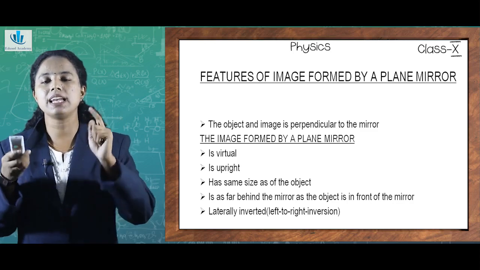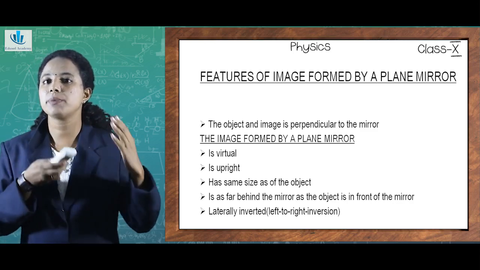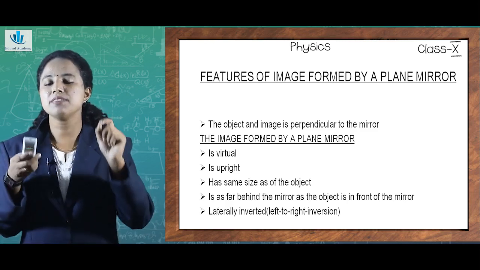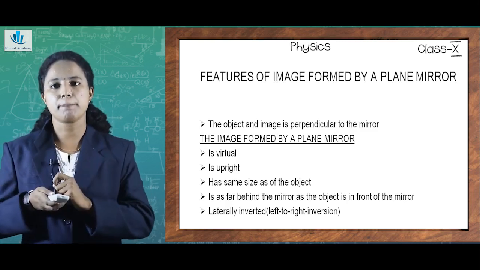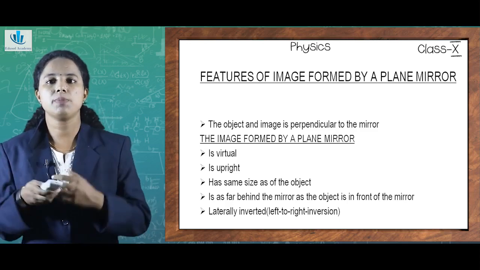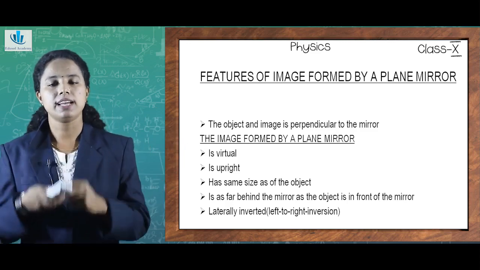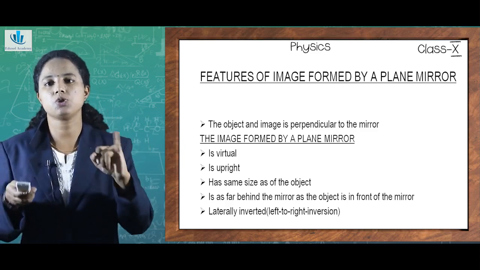So, the object and image must be perpendicular to the mirror. That is how an image is formed in a plane mirror. And there are certain features of the image formed by a plane mirror. For example, if you stand in front of a plane mirror, what will the image look like? The image formed will be virtual.